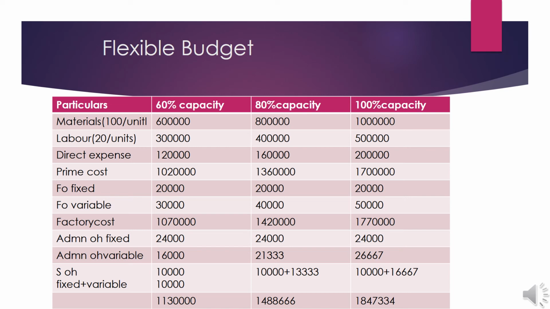So at 60% capacity 10,000, at 80% capacity 10,000, at 100% capacity 10,000. The balance of 10,000 changes according to the production. 10,000 into 80 by 60 gives 13,333, and at 100%, 10,000 into 100 by 60 is equal to 16,667. When you take the total, you get the cost of goods sold.